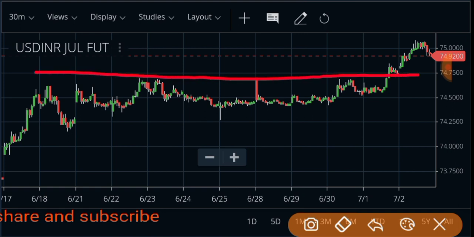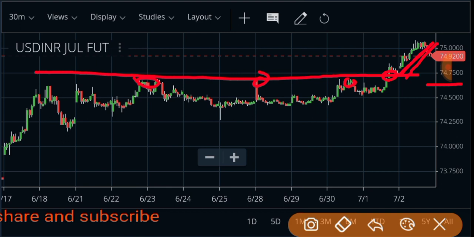Here is the level, 74 rupees 75 is the resistance, right? There is one touch, two touch, three touch and fourth touch, then we got breakout, right? After breakout we go to 75 plus, right?